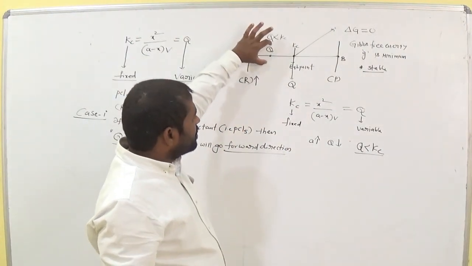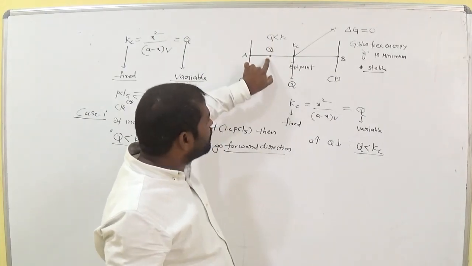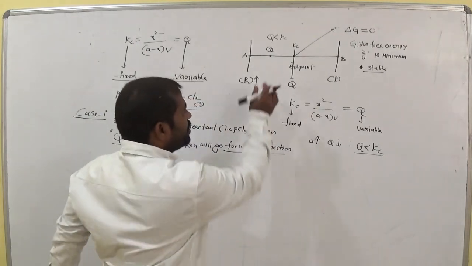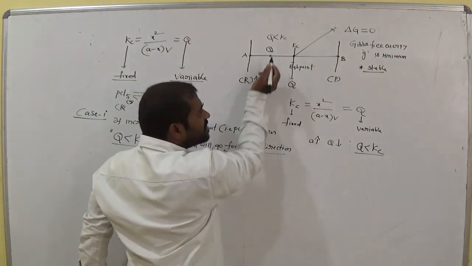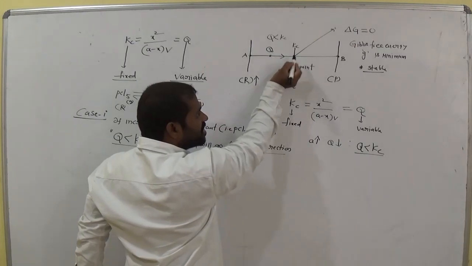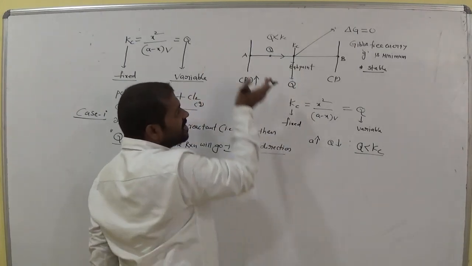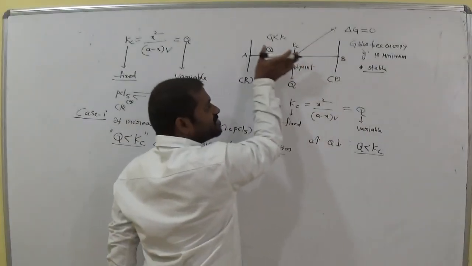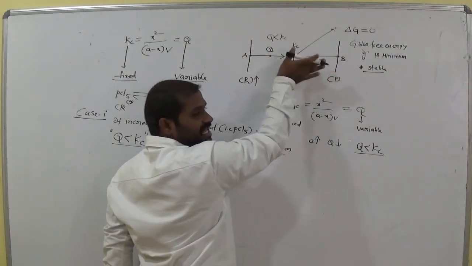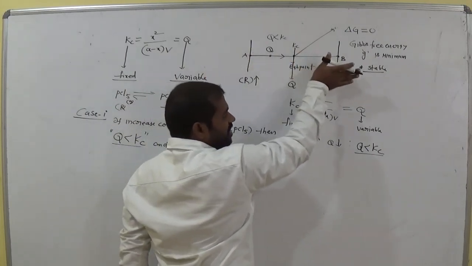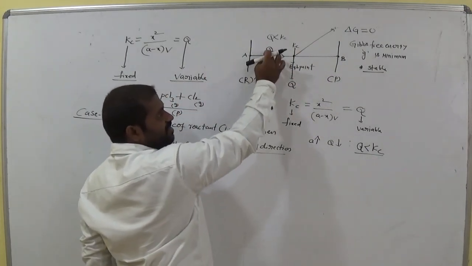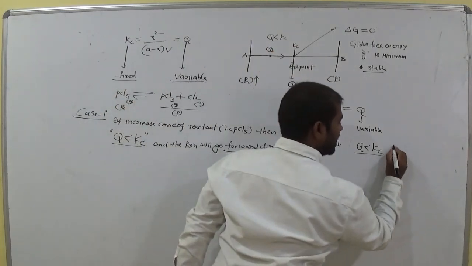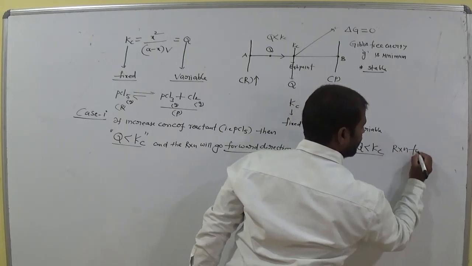Now the value of Q is at this point, but this is the stable condition. Now Q tries to get stable, or not? That means now Q tries to move towards Kc, or not? Towards Kc. That means is it forward or backward? Clearly forward. Clearly, that means the Q value moves in the forward direction. That means the reaction moves forward. That means here, what is the relation between Q and Kc? Q less than Kc. Then the reaction is forward.